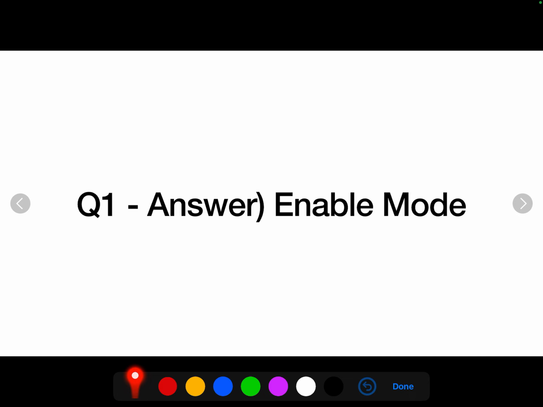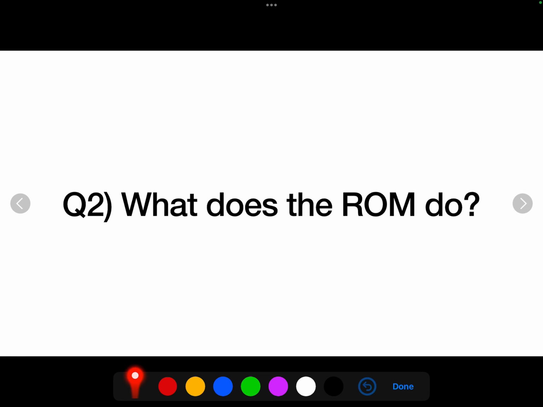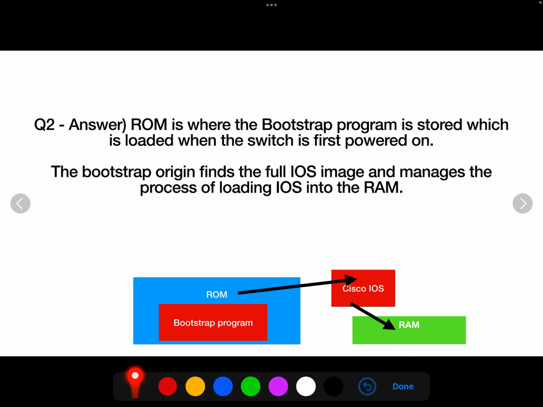Question number 2. What does the ROM do? I'll give you 5 seconds to pause the video, and then please resume when you're ready. 5, 4, 3, 2, 1, 0. So what does the ROM do? Well, ROM's job is, one, it stores the bootstrap program.